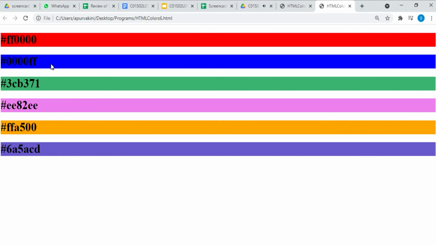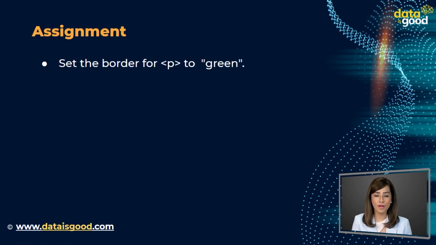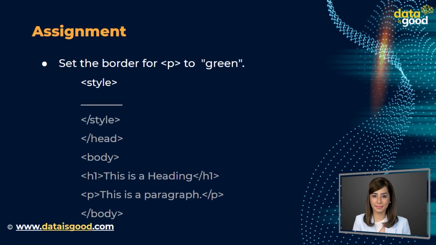I hope you found them interesting. Here's an assignment for you. Set the border for P to green. Doctype HTML, HTML, head, style, style, head, body. This is a heading. H1, this is a heading. P, this is a paragraph. Body, HTML. Solve the assignment.